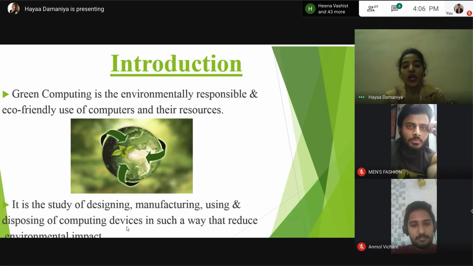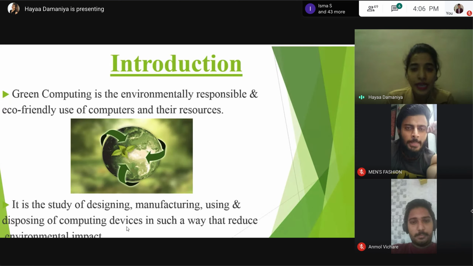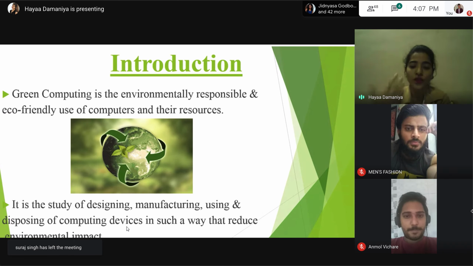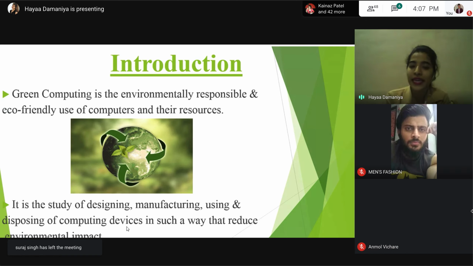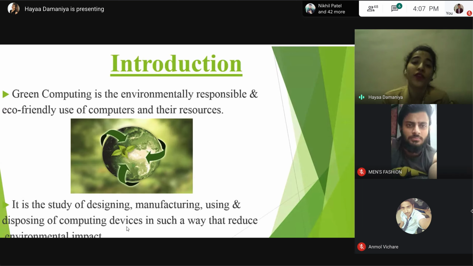How? See, the first benefit goes to the people. Instead of saving your documents on paper, you can save them using your desktop or laptop computers. So the people's workload will be less. People can easily store the data on the computer. If they need any data, they can easily retrieve it by just going to the particular location where they saved it. Now, the third thing is people can also have a backup of their data. So if anything happens, suppose any of the data is lost, then you can just use the backup which you already have. So this is the first benefit of green IT.